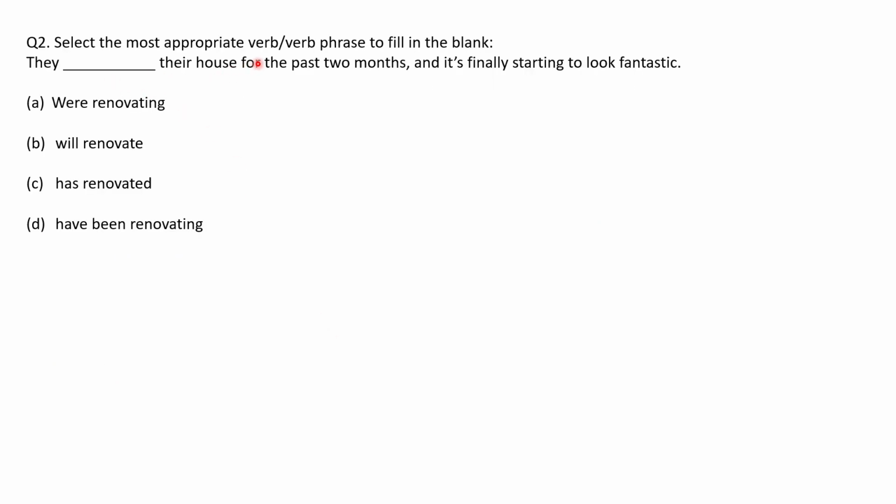Next, select the most appropriate verb or verb phrase to fill in the blank. They have been renovating their house for the past 2 months and it is finally starting to look fantastic. So something is looking fantastic means that they are renovating the house. So you have to find the correct option.